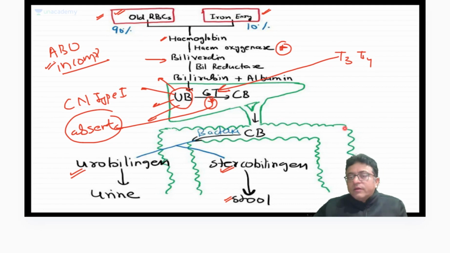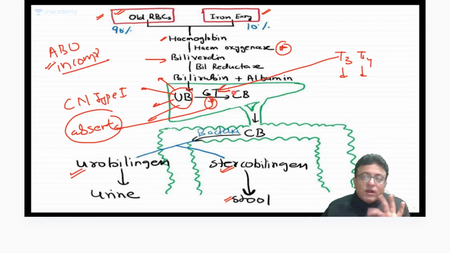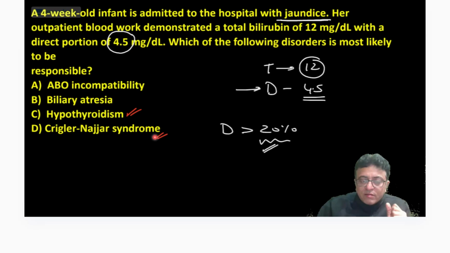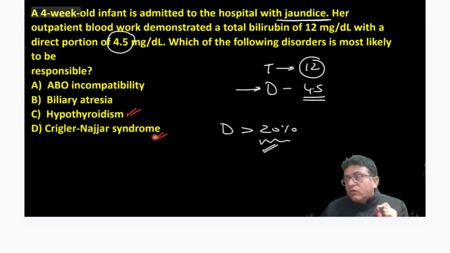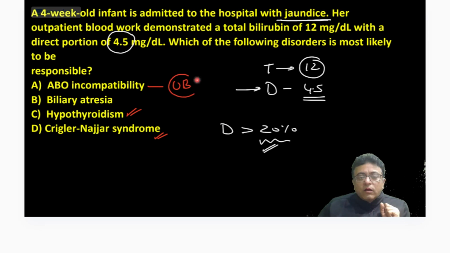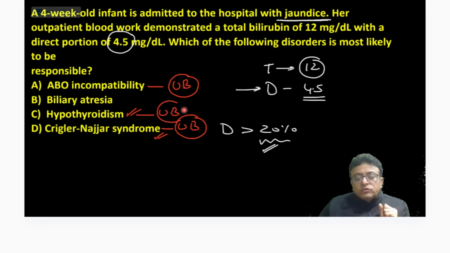In hypothyroidism, T3 is low, T4 is low, so this enzyme does not fully mature, and unconjugated cannot convert into conjugated. So hypothyroidism gives unconjugated hyperbilirubinemia. ABO incompatibility, unconjugated. Crigler-Najjar syndrome, unconjugated. Hypothyroidism, unconjugated. What are we left with?